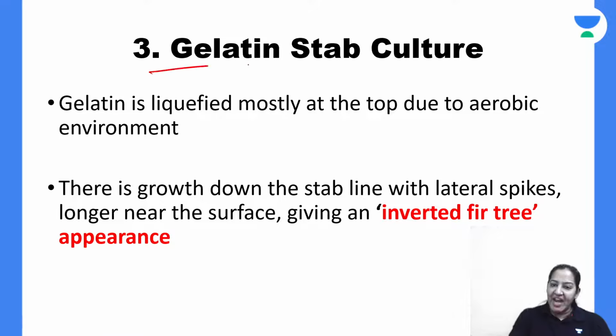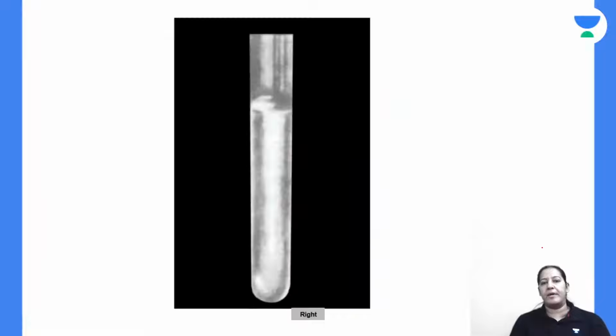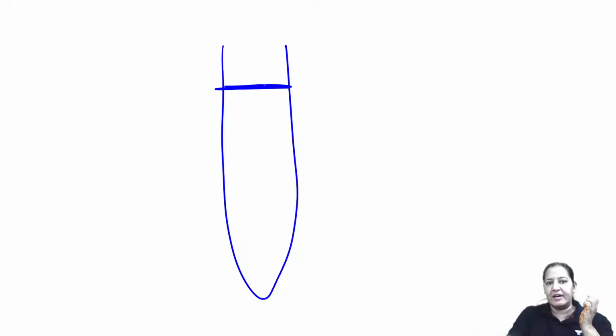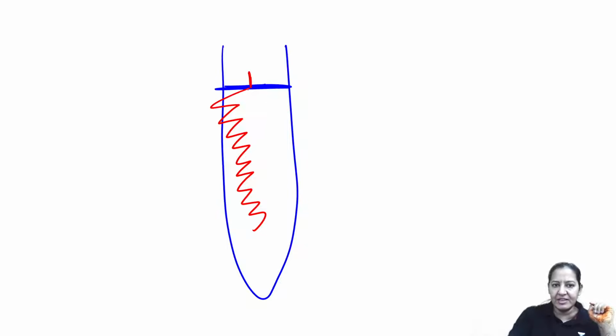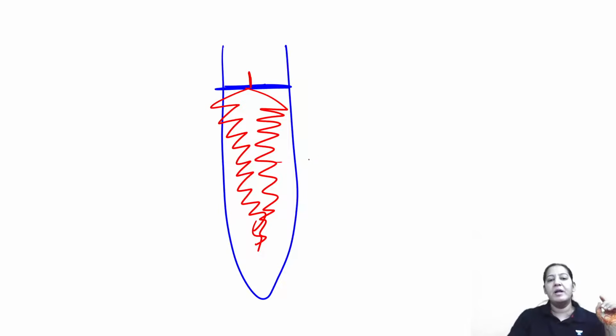On gelatin stab, it is inverted fir appearance. Let me take a gelatin. In a test tube, we will take gelatin. This is gelatin. It is filled till here. If I'm putting Bacillus anthrax here, it will start liquefying the gelatin. So liquefaction is like this. You know, it is a fir tree. Have you seen the Christmas tree? The liquefaction is in this shape. It is looking like an inverted tree. It is known as inverted fir appearance.